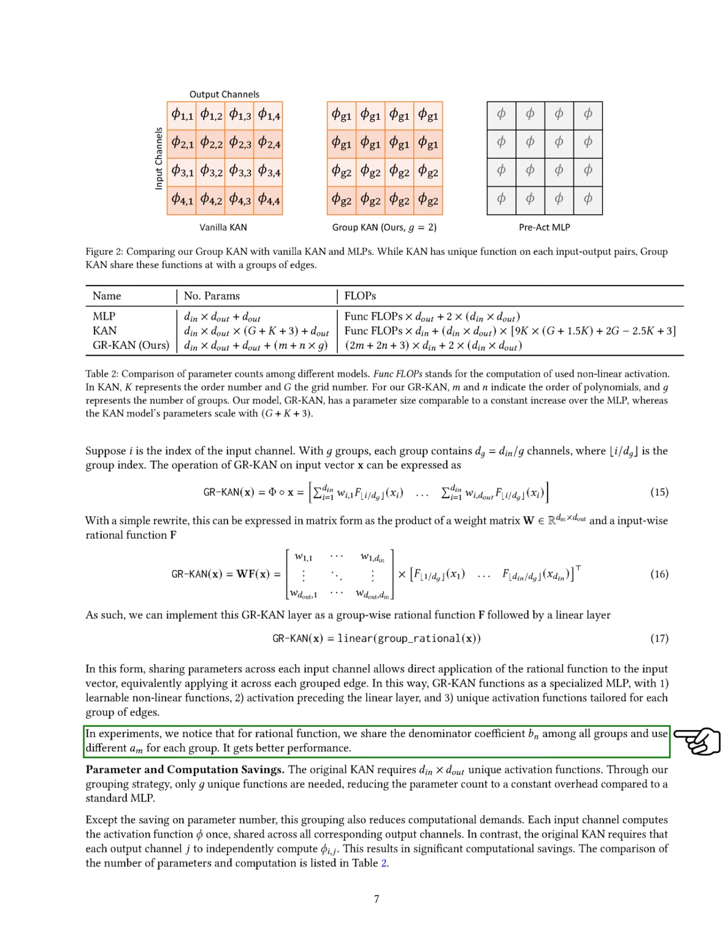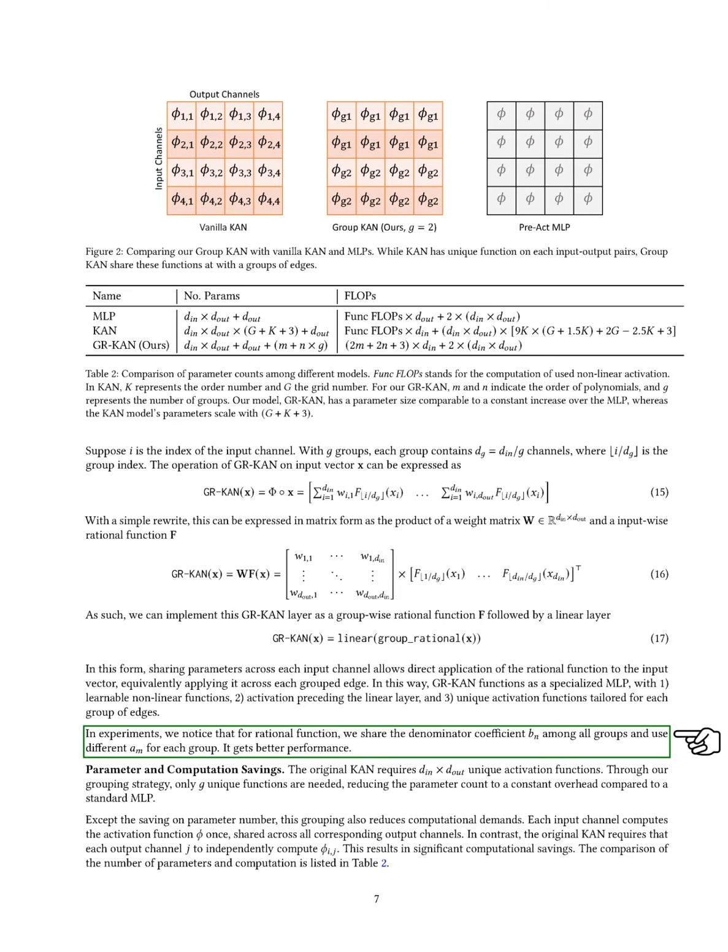Section. Variance-preserving initialization. In this section, we focus on initializing the values for the parameters in our group rational KAN to ensure that the variance remains stable throughout the network. Our goal is to prevent the activation magnitudes from increasing or decreasing as they pass through the layers, which helps maintain stability. We adapt previous analyses to fit our KAN framework.